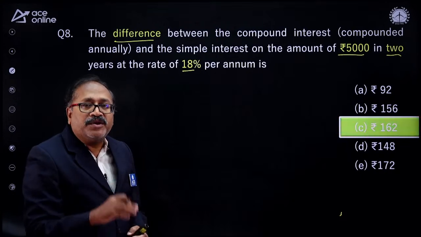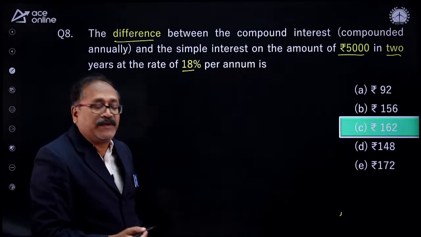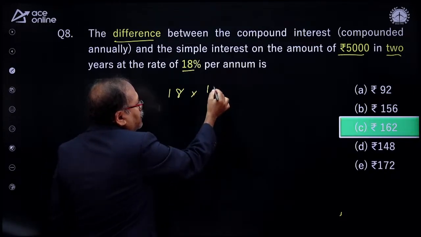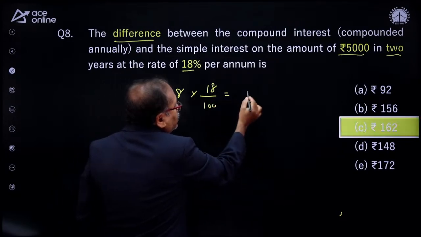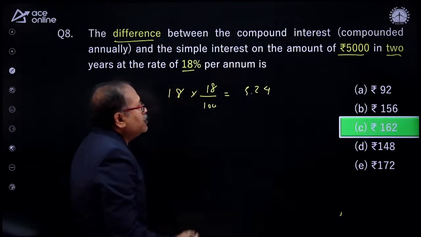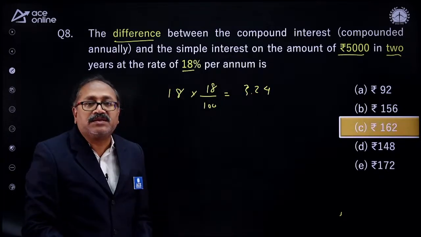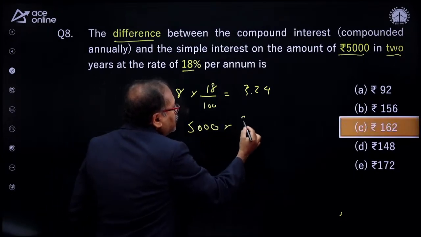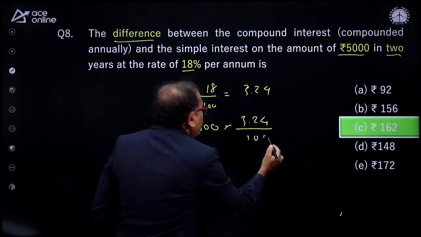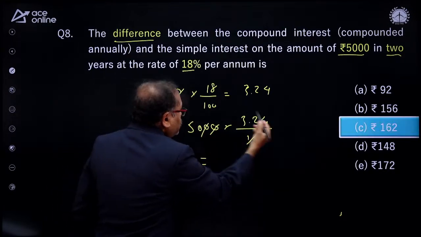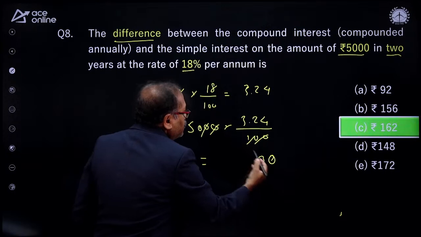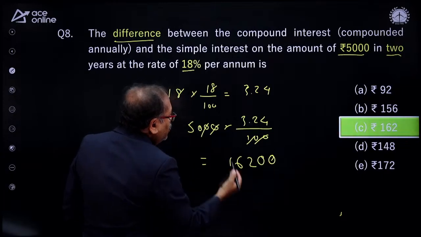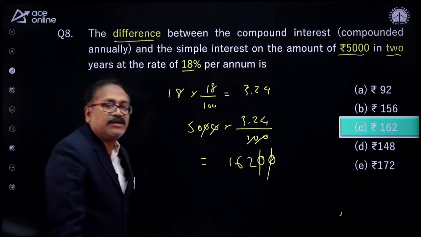Now, what will be the compound interest? 18 and 18 plus 18% of 18. That means I can simply find it out. 18% of 18, how much is that? That is 18 square, 324. Then 3.24% interest. That's the difference. So let's find it on 5,000. That is 3.24 over 100. That's the best way we are solving, my friends. 5 4 is 20 carry 2, and 10 plus 2 is 12, carry 1, and 15 and 1 is 16. As after the decimal 2 digits are there, 2 zeros will get cancelled.